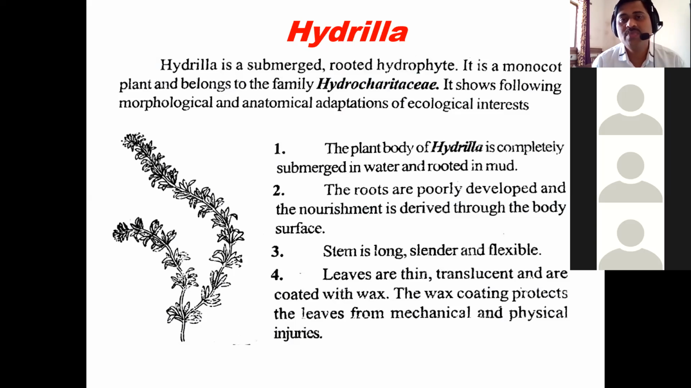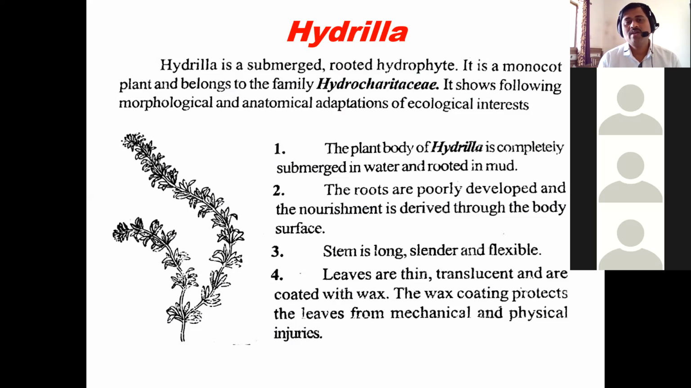Now we are taking examples, as in your syllabus two plants are given. One is Hydrilla and another one is Nymphaea. So Hydrilla is a submerged rooted hydrophyte and it is a monocot plant and that belongs to family Hydrocharitaceae.